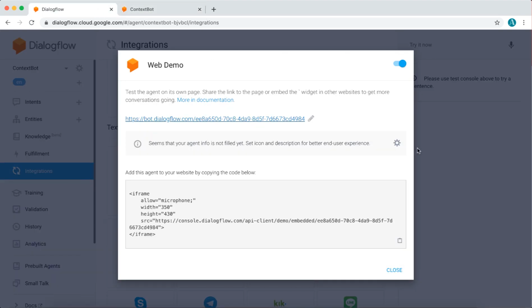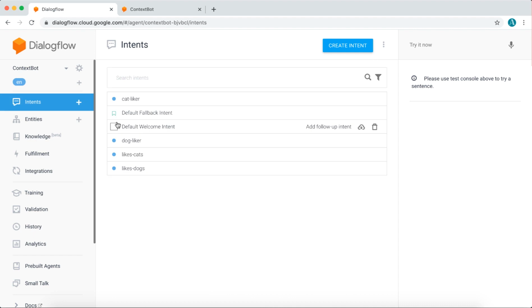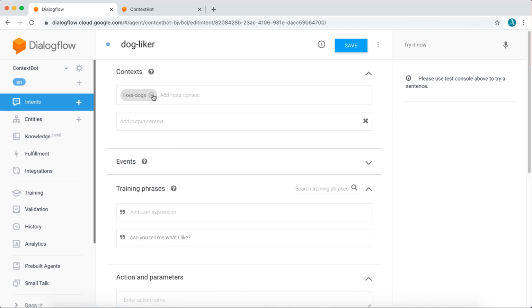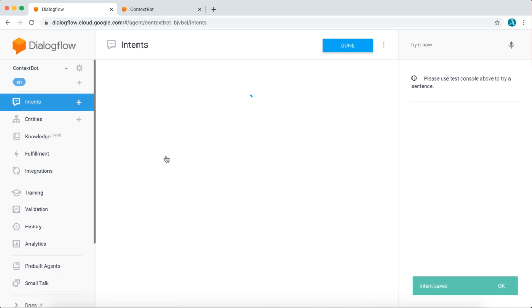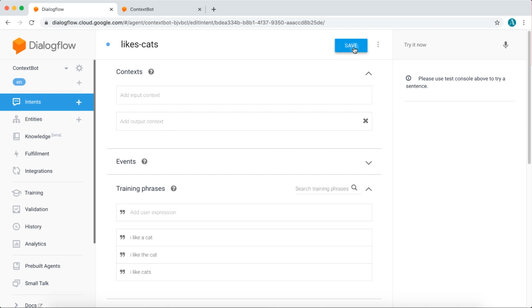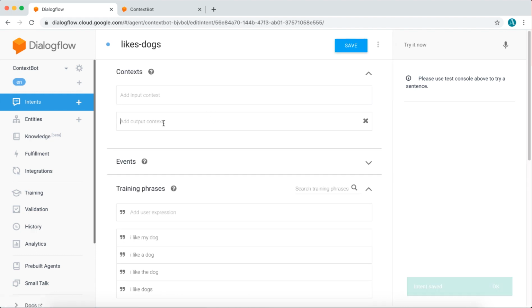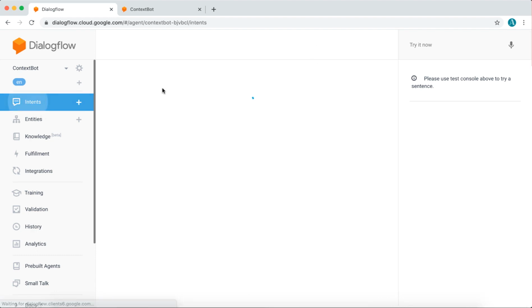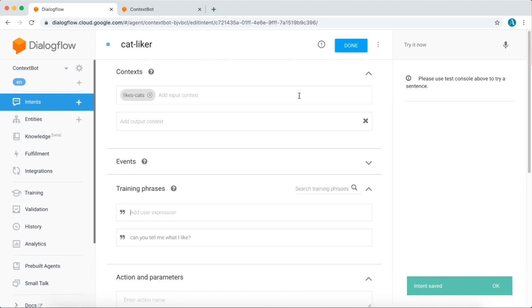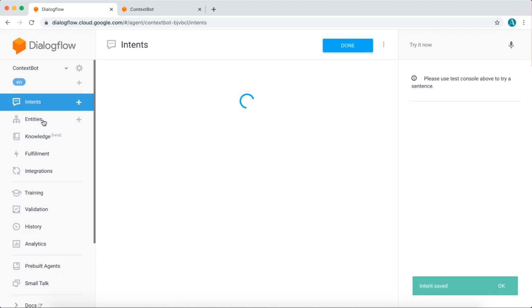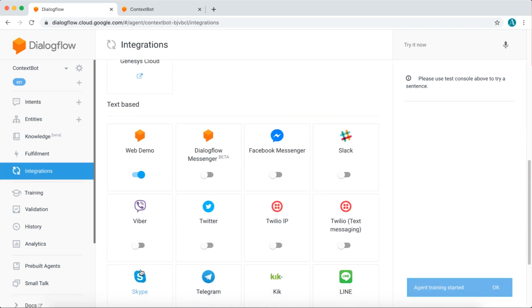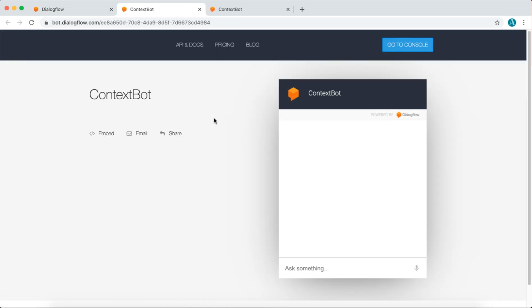Now let's see what happens if we remove all the input and output context for the four intents. So we'll head back to Intents, click the dog liker intent, delete the context, once again save, click Intents again, the likes cats intent, delete the context, save, and repeat for the final two. And make sure to save every time so it's able to update. And at the very bottom, it says agent training started and completed, so you can see that it's working its magic at that time. So let's start off by typing what we did the first time, I like dogs.